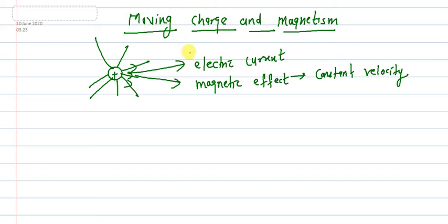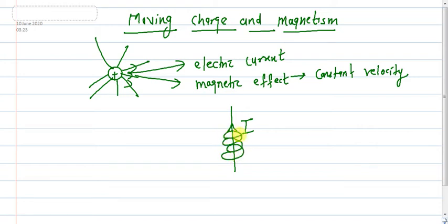Suppose the conductor moves. Now in 10th standard we have learned that suppose there is a current carrying conductor, current I is flowing in this conductor, then the magnetic field is produced around the conductor like this. Okay, and the right hand thumb rule gives its direction. Now we will define the concept of magnetic field.